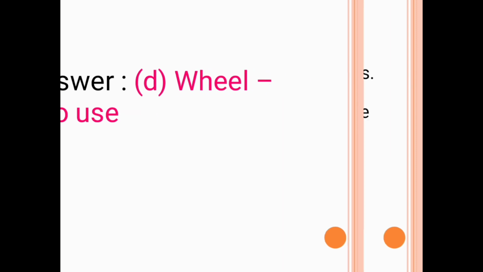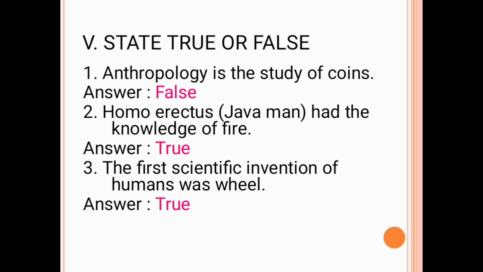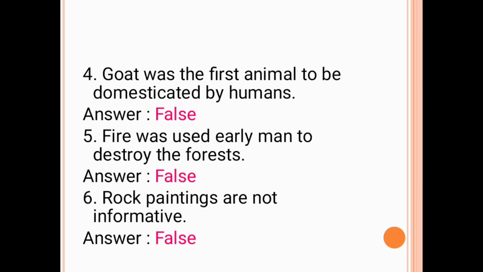Now we get into another Roman letter, that is the 5th Roman letter. State true or false. The first question is anthropology is the study of coins. The answer is false. The second question is Homo erectus, Java man, had the knowledge of fire. The answer is true. The third question is the first scientific invention of humans was the wheel. The answer is true.